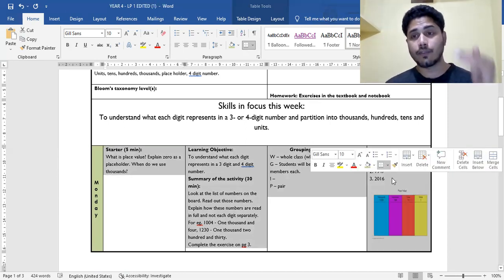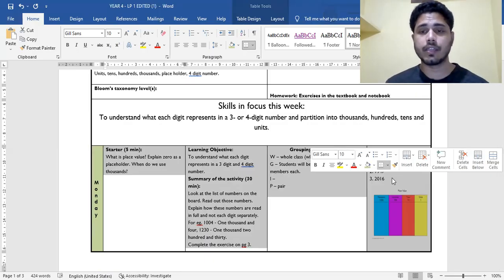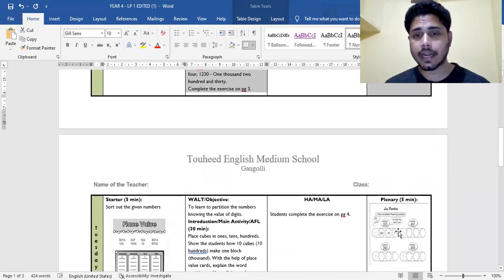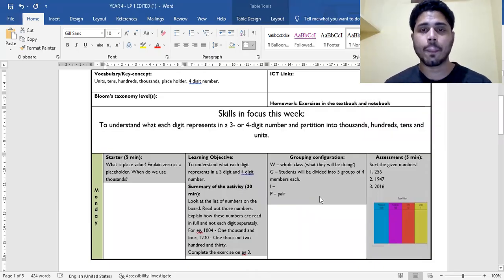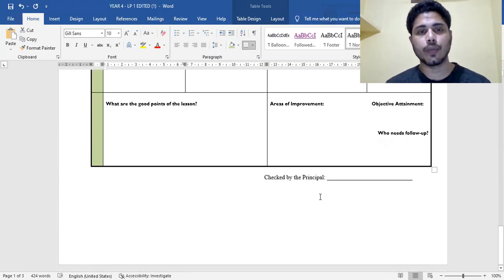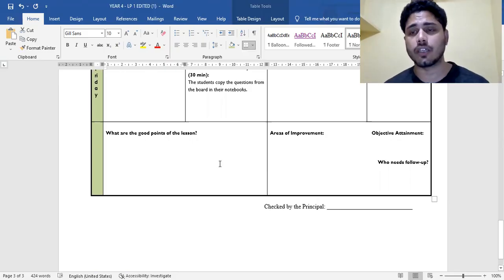And then if you have your second period in that particular 6th class, so Tuesday, what exactly you are writing, you are preparing in the same manner. So Monday, Tuesday, Wednesday, Thursday, Friday, that is how you are writing. And in the end, I'll show you, what you are going to do is you are writing here what are the good points of the lesson. So here you are reflecting on teaching.